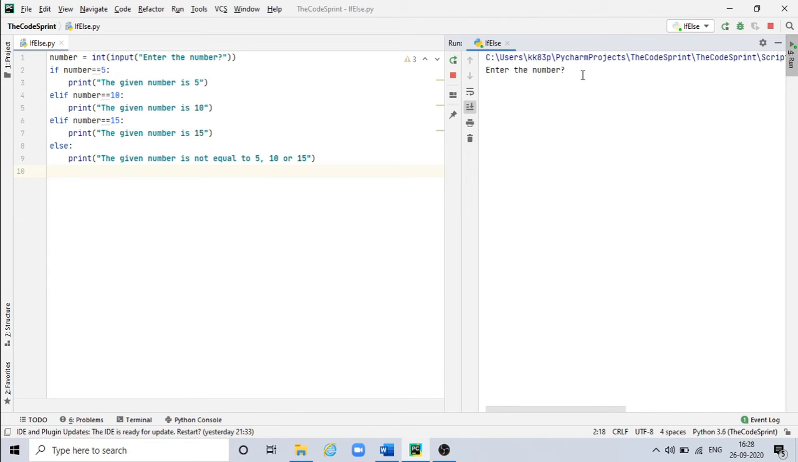Let's execute and see. Suppose I'm entering 5 for the first time. So the given number is 5, it is saying, and the second time I'll enter 10. It is saying that the given number is 10. The second condition is getting true here. And similarly, if I enter 15, then the third condition will get true and it will print the given number is 15. If I give something apart from 5, 10 or 15, then it will go to the else part and it will print the given number is not equal to 5, 10 or 15.